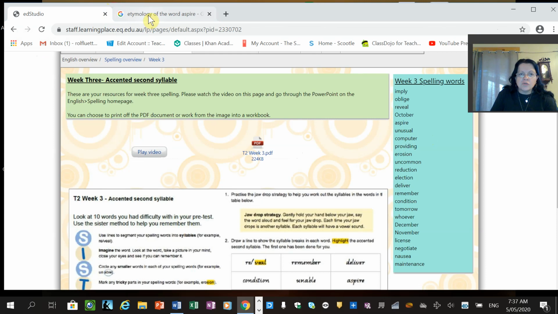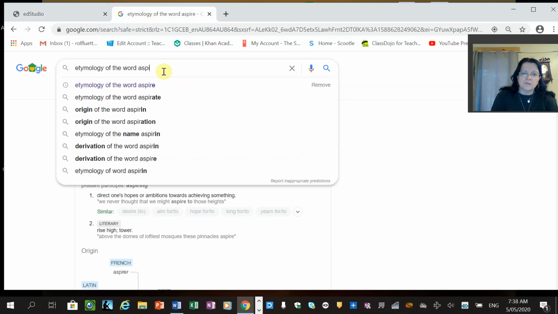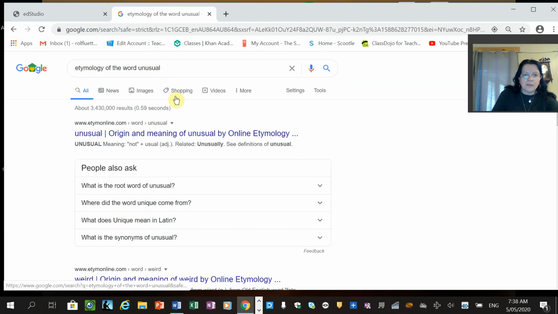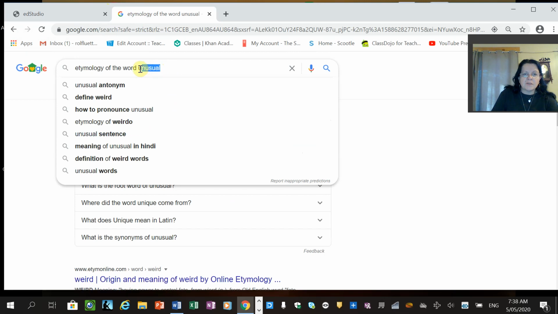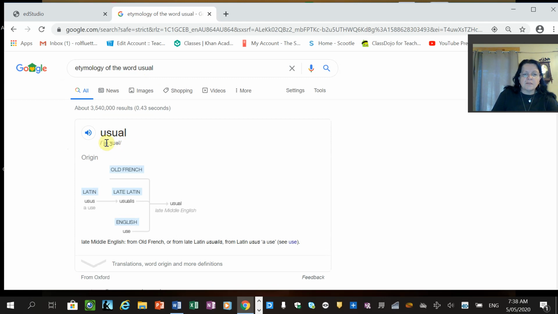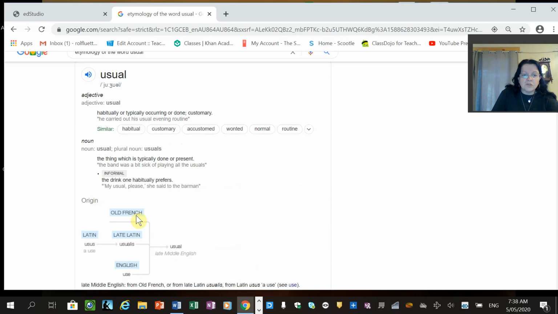Next one is unusual. Maybe there, because it's a base word, if we put in usual, because it didn't have un, so your upside down V and then just an N on front of that IPA. Uses, a use, and then went through to Middle English. So if we say unusual, the thing which is typically done or present, the prefix un would make the thing which is not typically done or present.